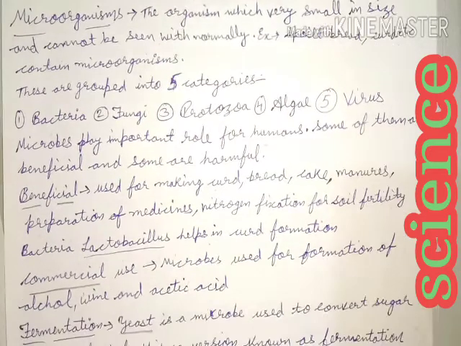So, discussing further, these are grouped in 5 categories. The categories of microorganisms are mainly 5. These are bacteria, fungi, protozoa, algae and virus.